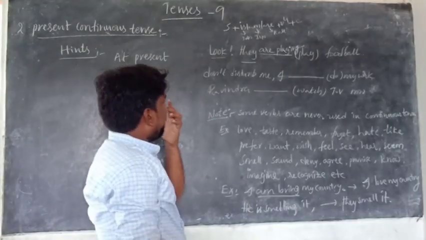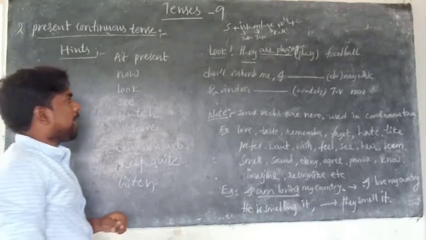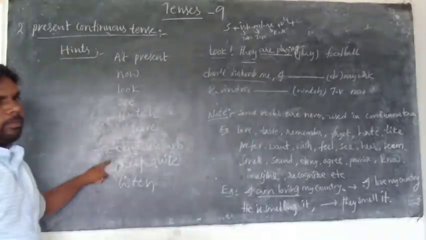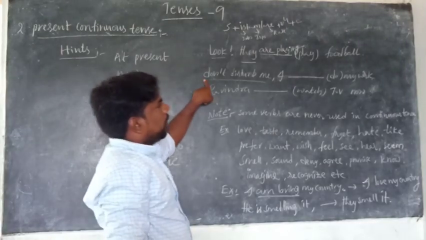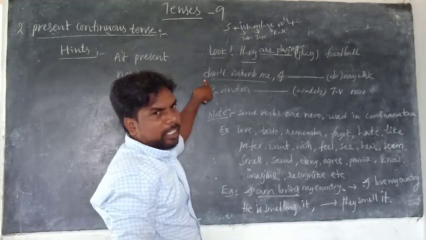Next one. Don't disturb me. I dash do my work. Here, don't disturb me is one of the hints of present continuous. So it is a present continuous.